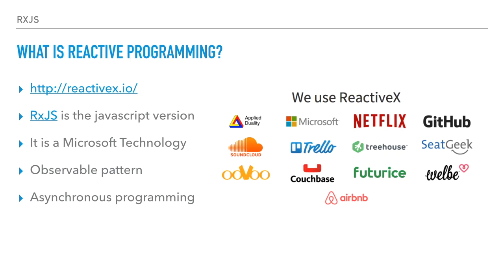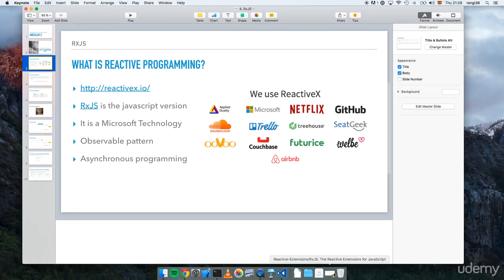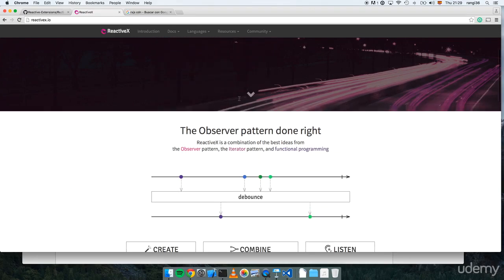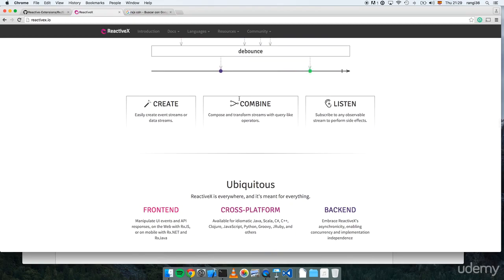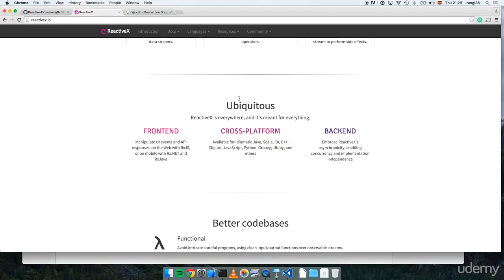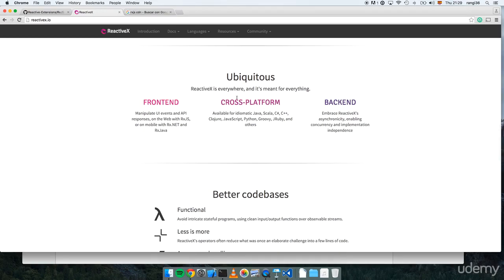So let's talk a little bit about reactivex.io. This is the main sponsor of RxJS. Let's go and take a look at it. So here we have, this is a website, reactivex.io. This is the website of the guys that are writing RxJS. But if you don't write only Angular code, that Angular 2 uses RxJS, if you write C#, Java, Ruby, and so on, this library works on any of these platforms.